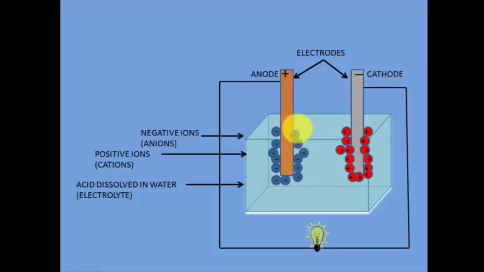So anions come to anode and cations go to cathode. This happens because of this process which is called electrolysis. That is, when the electricity is passed through it, then the ions are attracted to the respective electrodes. So this is what is called electrolysis, a process which leads to electroplating.